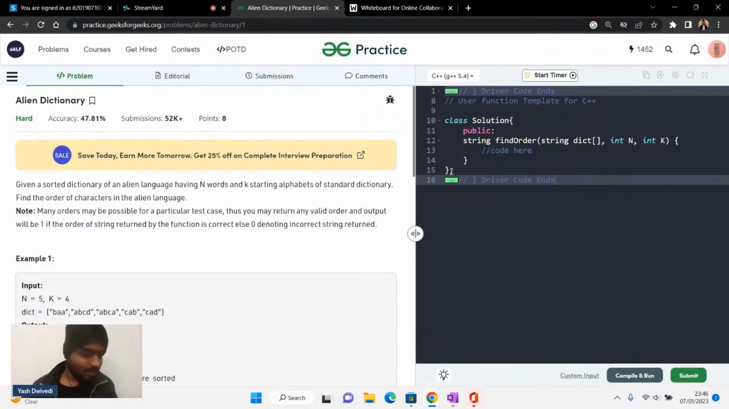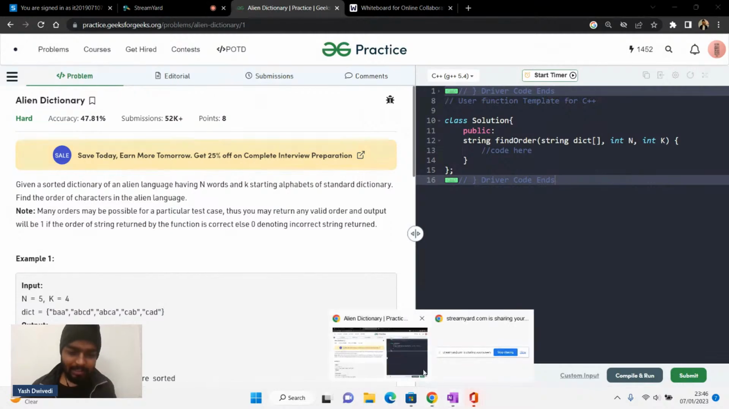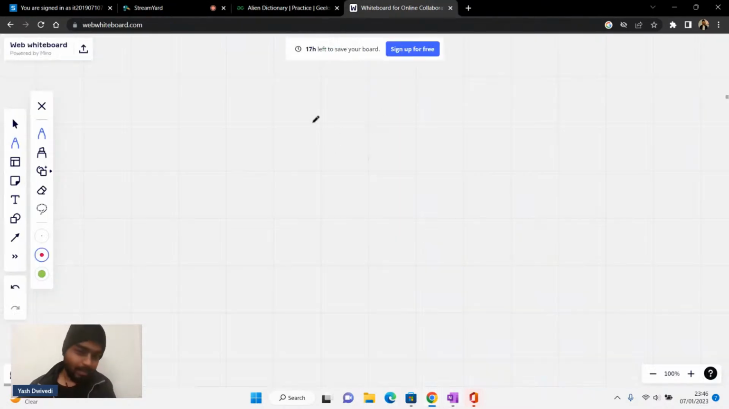Okay. So now let's do one thing. Tell me one thing, guys. If we talk about alphabetical order, like a dictionary, right? Let me change the color of the pen. Let me reduce the size of the screen also. Okay. Let me tell you this thing, guys.